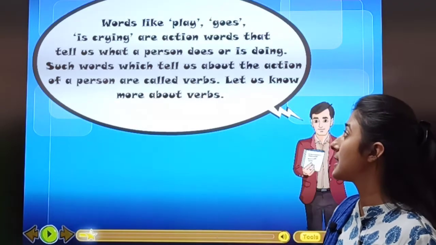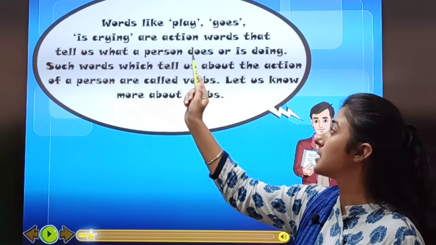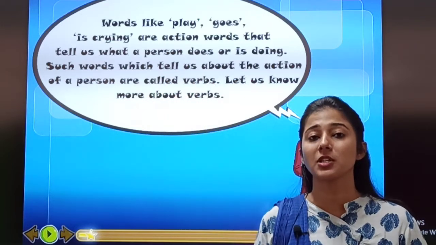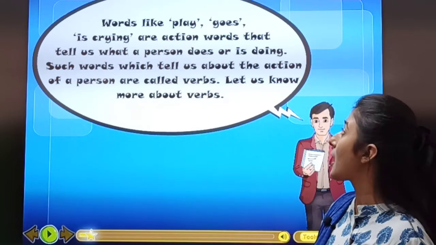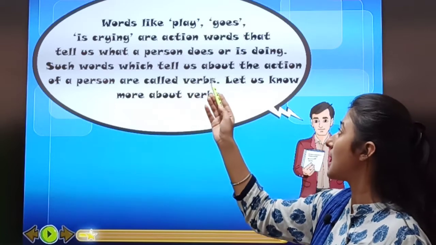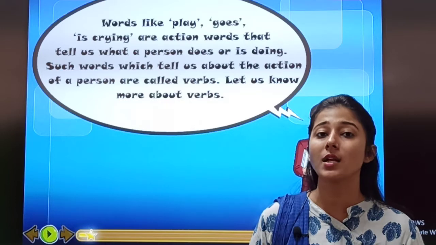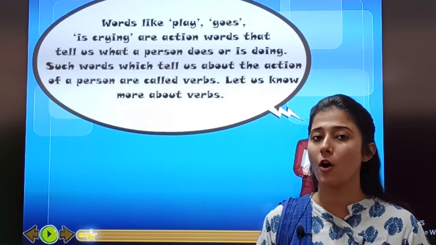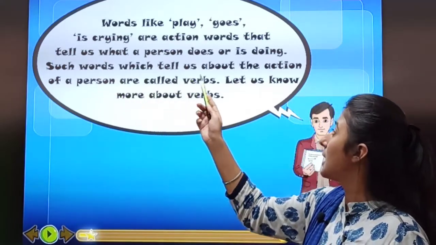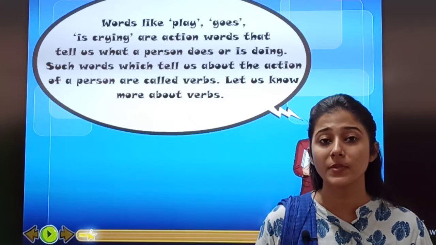Now, let us understand that words like plays, goes, is crying are action words. Some action is shown here. So, they are action words that tell us what a person does or is doing. Such words which tell us about the action of a person are called verbs.